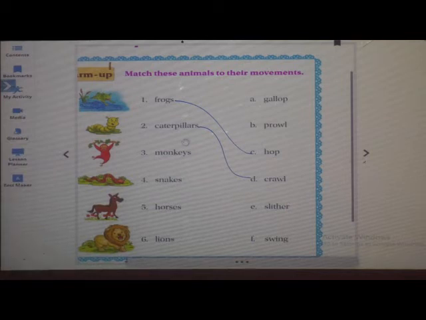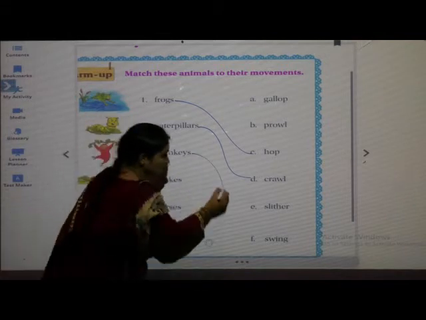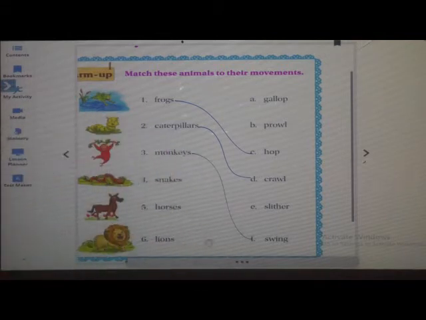Yes. Now the next one is monkeys. M-O-N-K-E-Y-S. Monkeys. So what is the movement of monkeys called? They swing. What do they do? They swing.